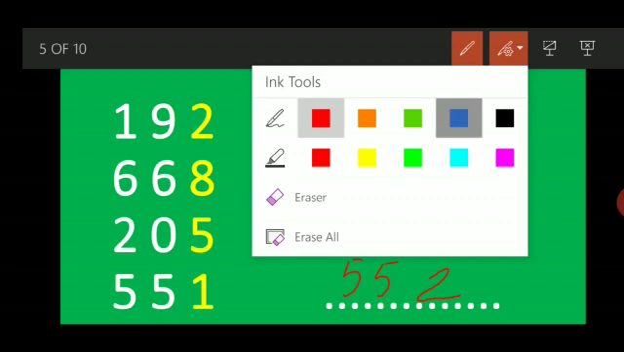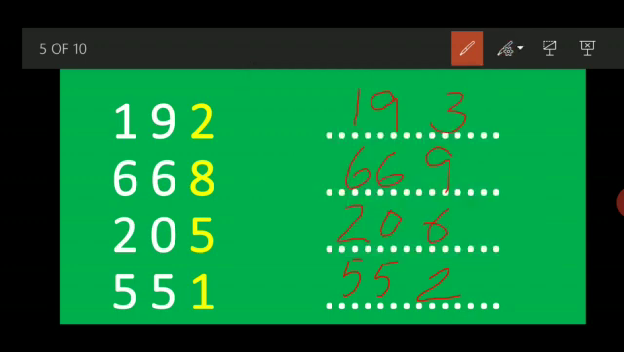Now we will tally whether our answer is correct. After 192, 193; after 668, 669; after 205, 206; after 550, 551, 552. I hope you understand this concept, and it is very easy. No need to learn all numbers. The numbers from 0 to 9 help to make before, between, and after numbers for all numbers. So today we are learning after numbers.